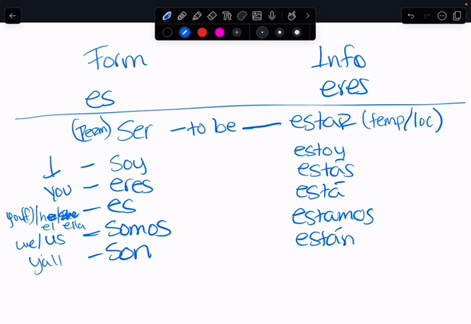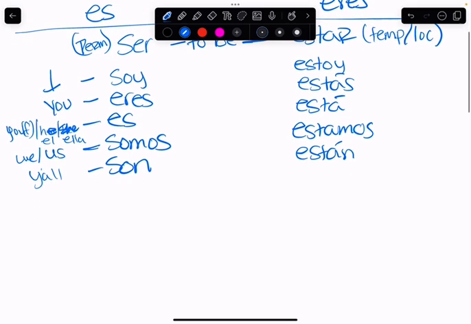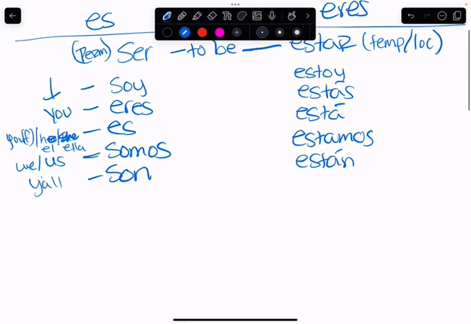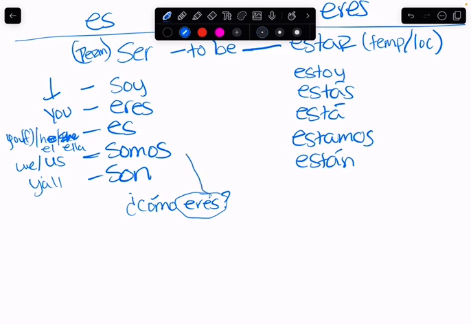Okay, so if I ask, ¿cómo eres? This eres, I'm talking about ser, right? So I'm asking you a permanent trait, what type of person you are, something permanent.